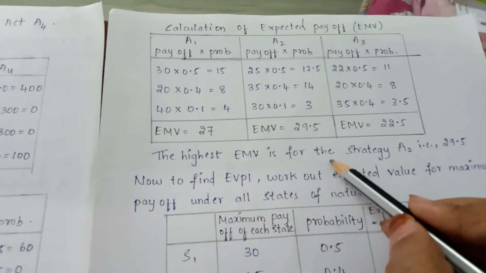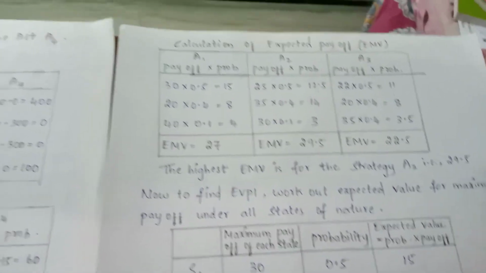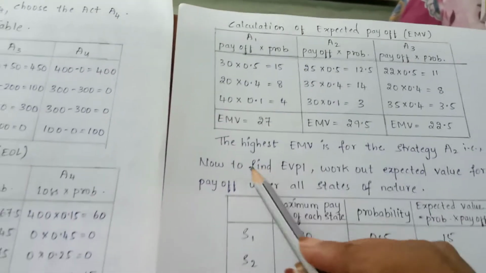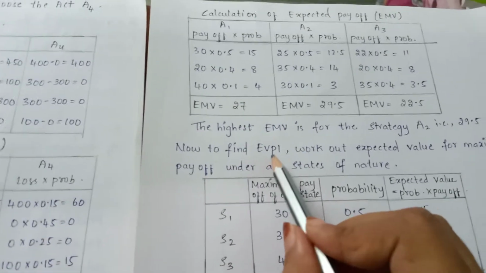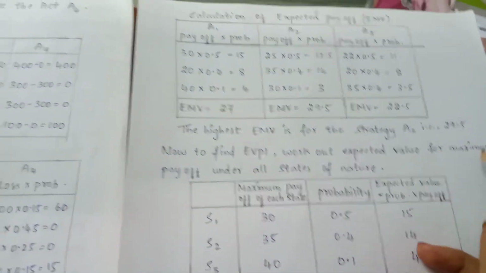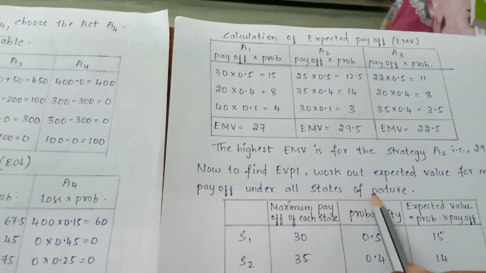So the highest EMV is for the strategy A2, that is 29.5. Clear everyone? Now to find EVPI, that is expected value of perfect information, work out the expected value for maximum payoff under all states of nature.